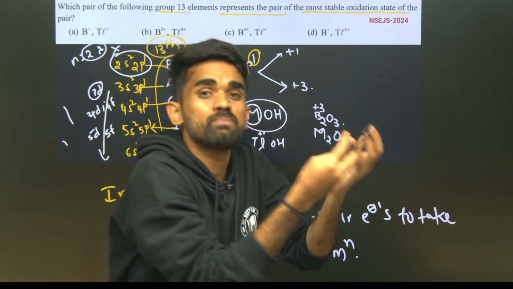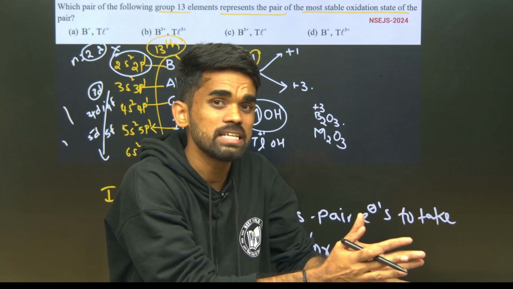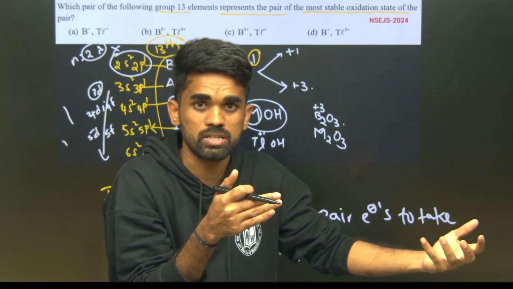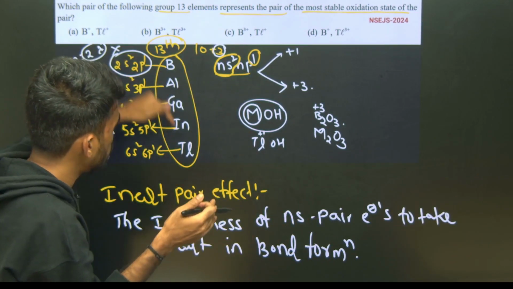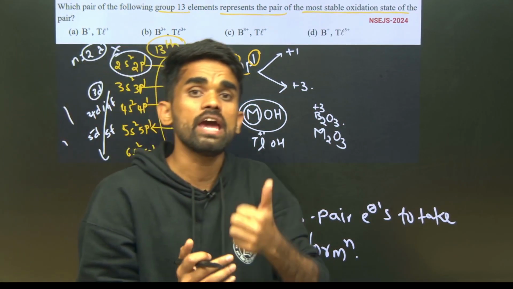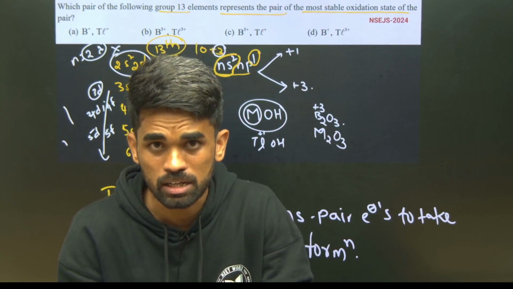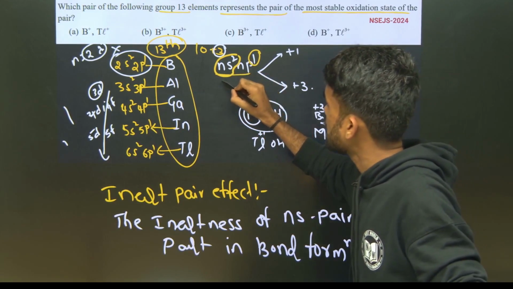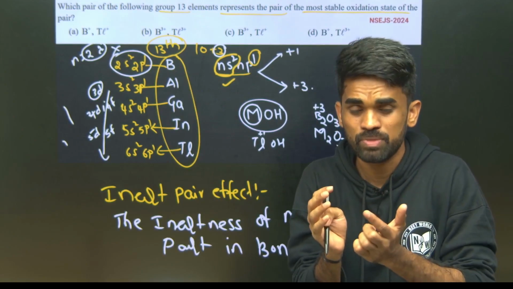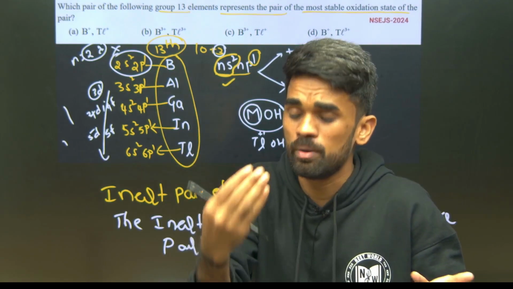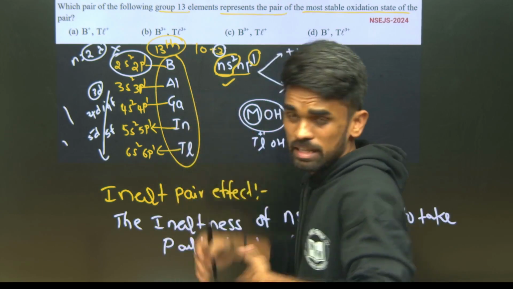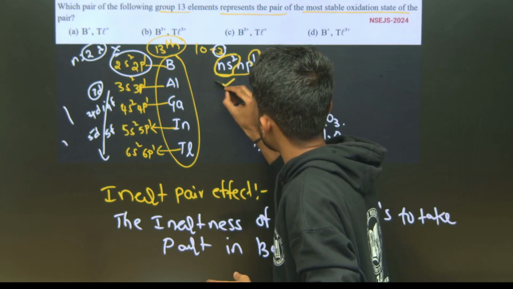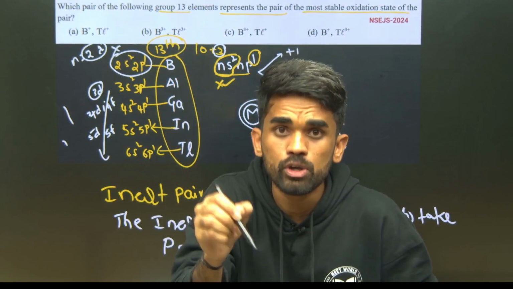They won't participate in chemical reactions actively, or I can say they have inertness to participate in chemical reactions. So what happens is, down the group, due to poor shielding of f orbital electrons and d orbital electrons, the tendency of these ns pair electrons to participate in chemical reactions is very less. Okay, so these electrons are strongly bound to the nucleus of that atom.